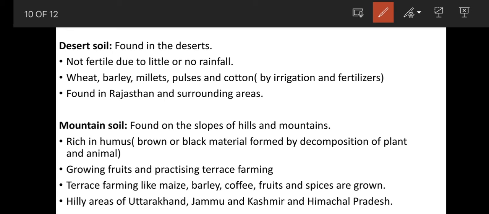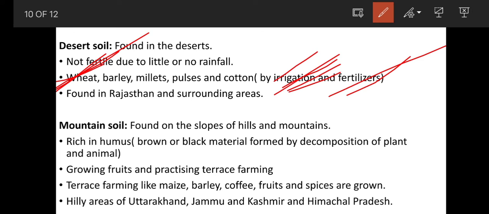Some of the crops can be grown in desert soil with the help of irrigation and fertilizer. What do you mean by irrigation? Supplying water to the field. Some of the crops which can be grown in desert soil by supplying water to the field and by using fertilizers are wheat, barley, millets, pulses and cotton. But if there is no irrigation system and fertilizers, these crops will not grow. Only with the help of irrigation and fertilizers can these types of crops be grown in desert soil.